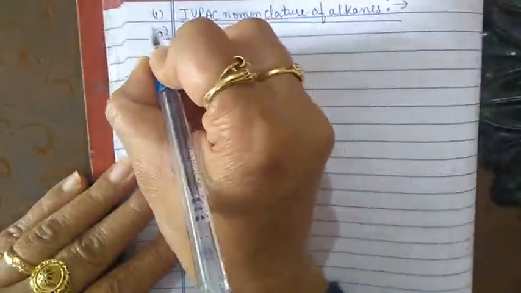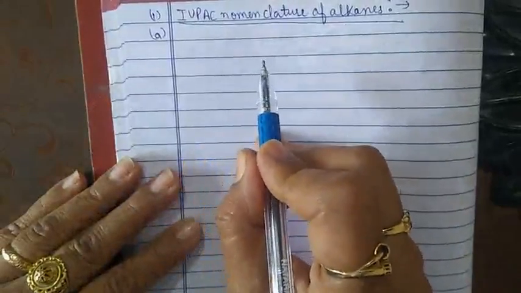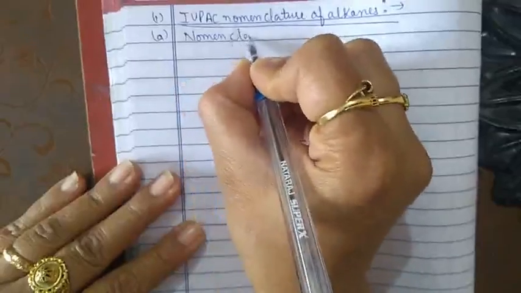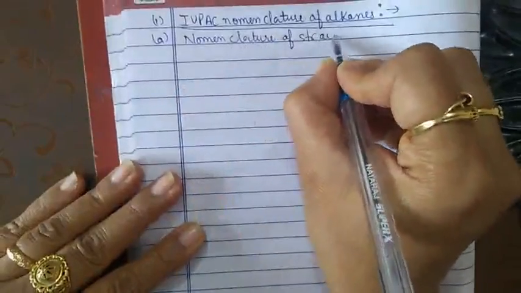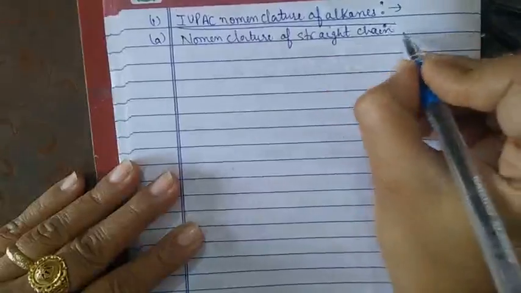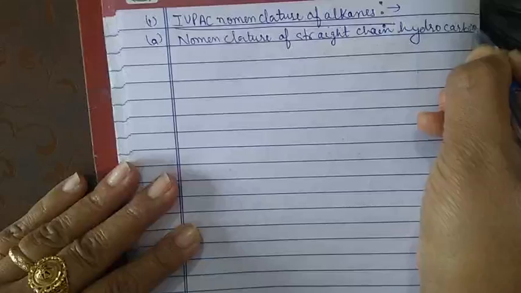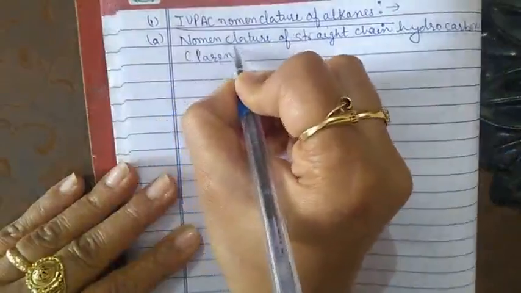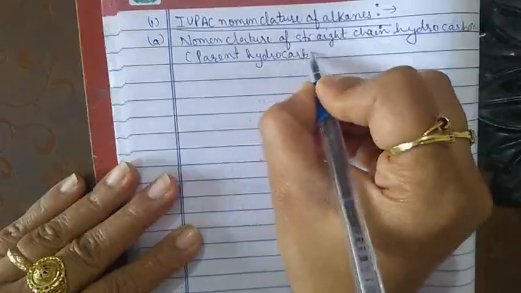The first one is nomenclature of straight chain hydrocarbon, or we can say a parent hydrocarbon.